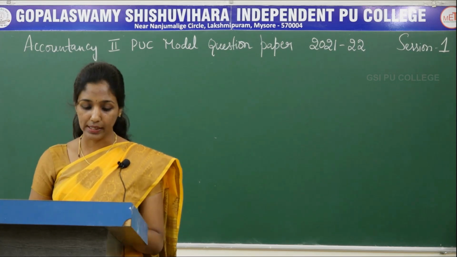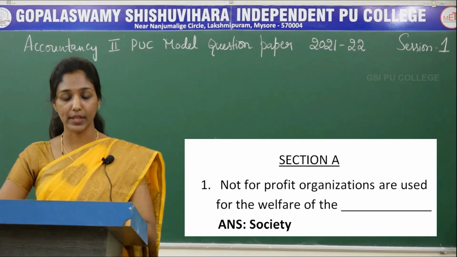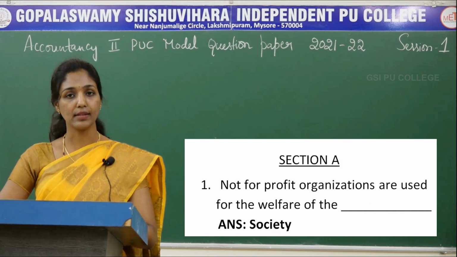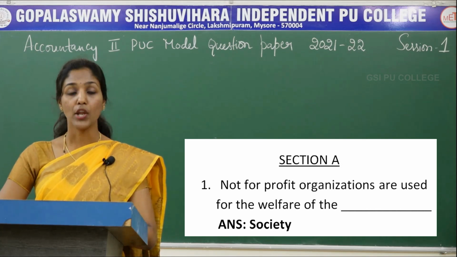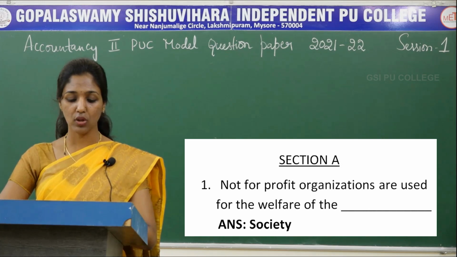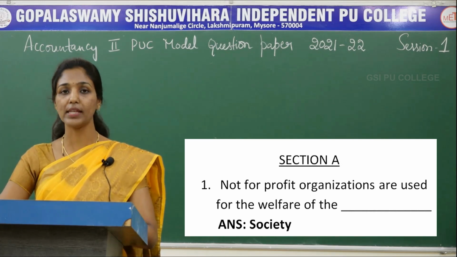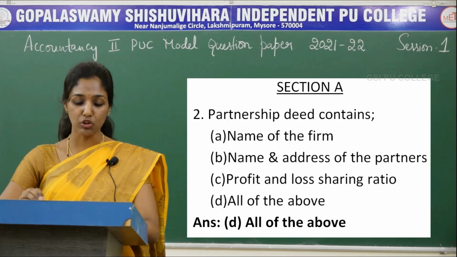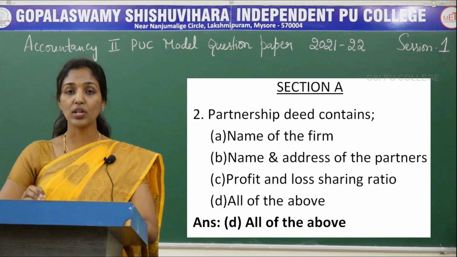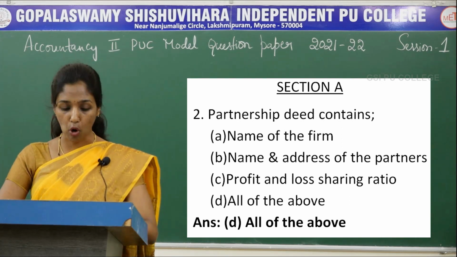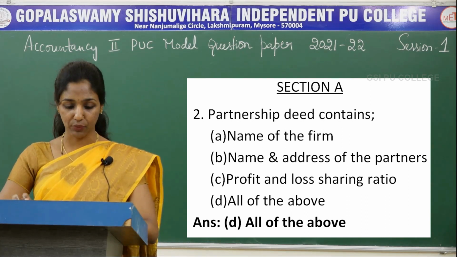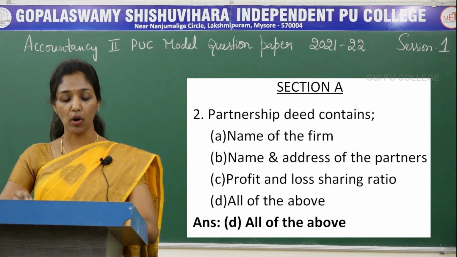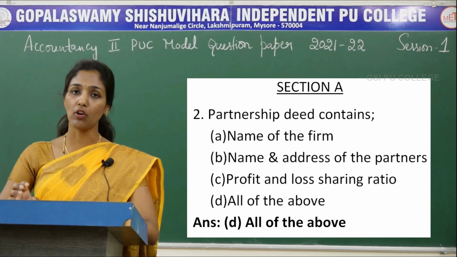The first question is, not for profit organizations are used for the welfare of the dash. Answer is society. The second question is a multiple choice question. Partnership deed contains, there are 4 options here: name of the firm, name and address of the partners, profit and loss sharing ratio and all of the above.